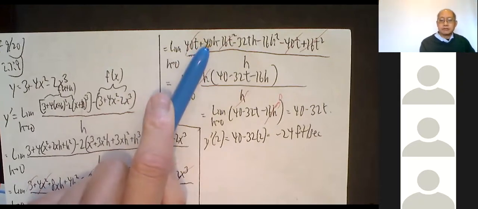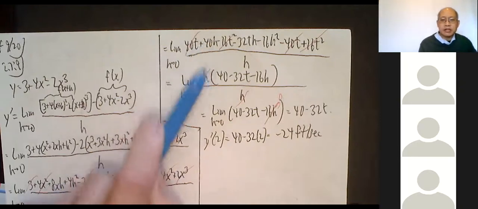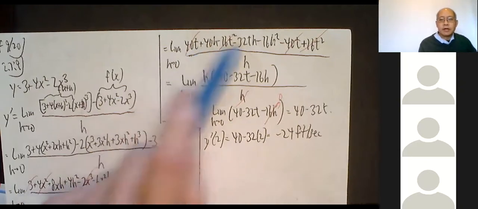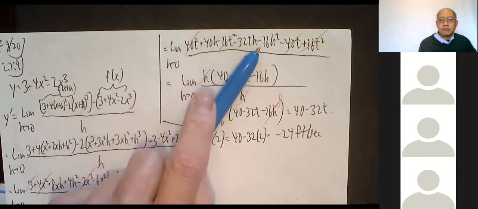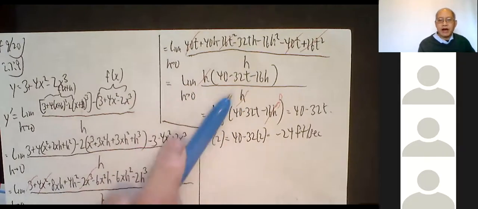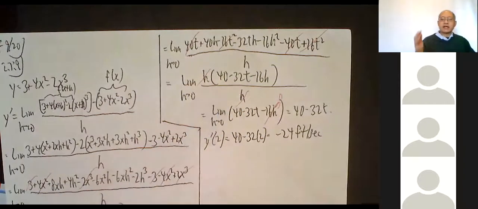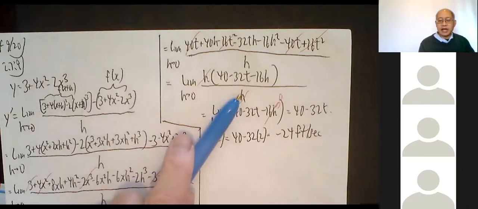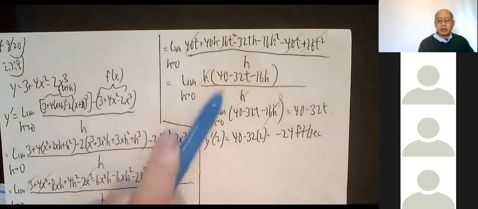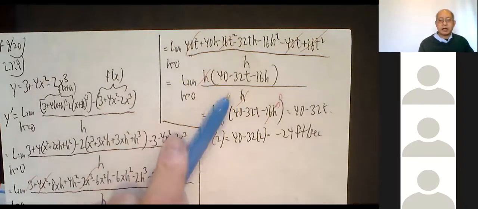They all have an h, a recurring theme. So I factor out the h: h times (40 minus 32t minus 16h), divided by h, cancels out. The whole idea behind the game is you got to get that h to cancel. By doing some algebra, you can cancel an h on the top with the h on the bottom.